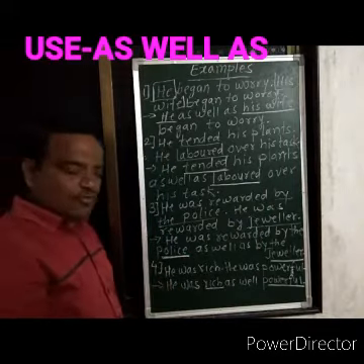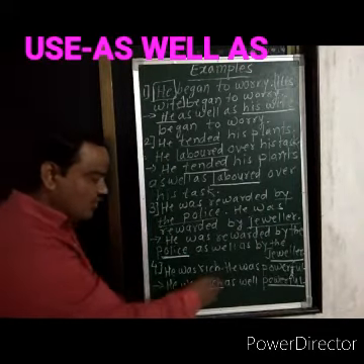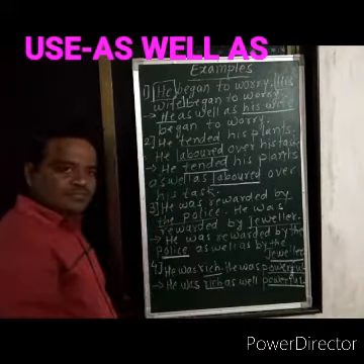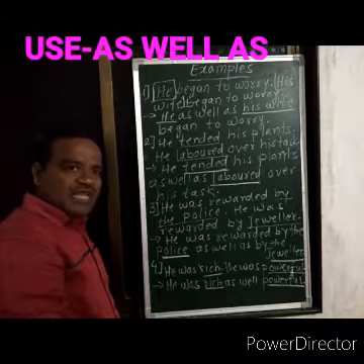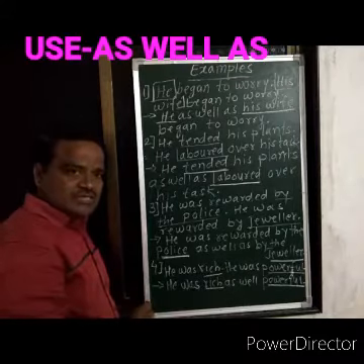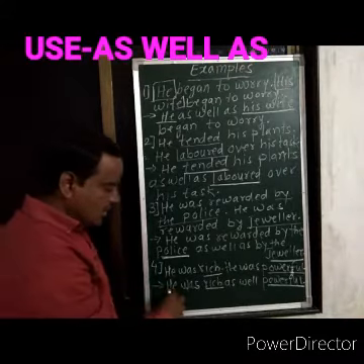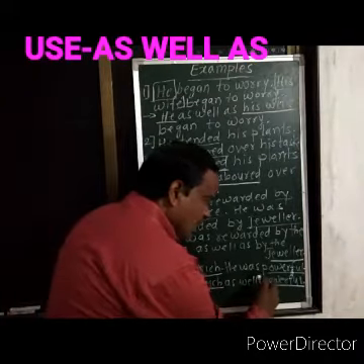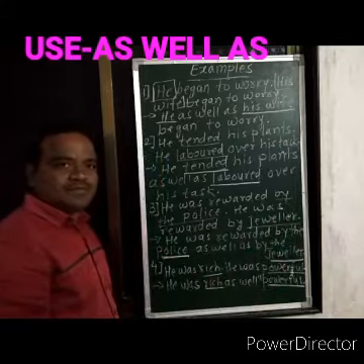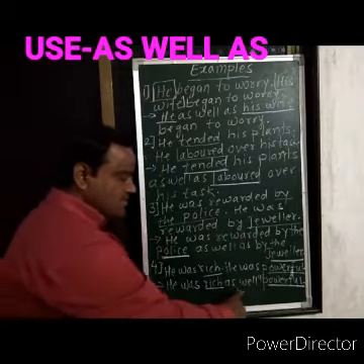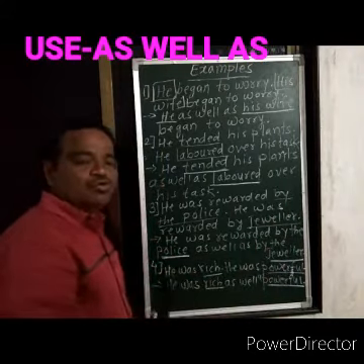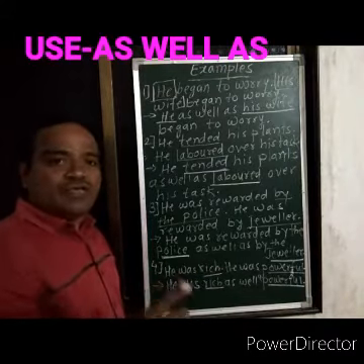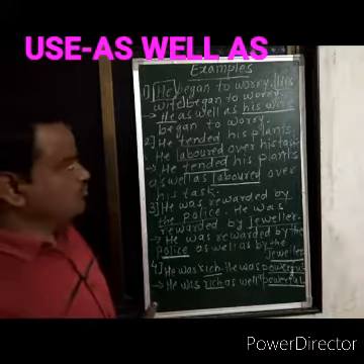Last example for you. Here are two different adjectives, rich and powerful, and we use "as well as" to join them as a conjunction. He was rich as well as powerful. That means rich as well as powerful. Here we use "as well as" to join two different adjectives.